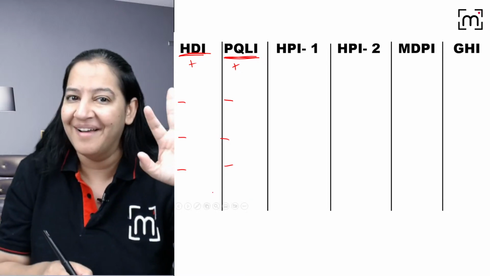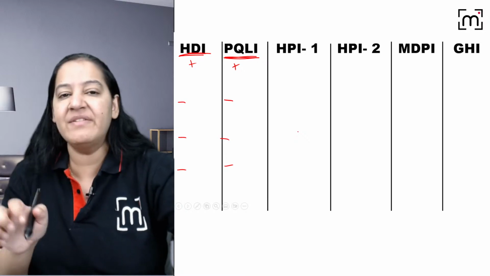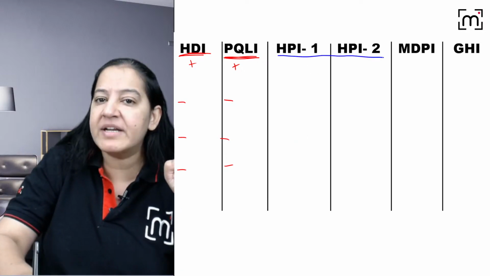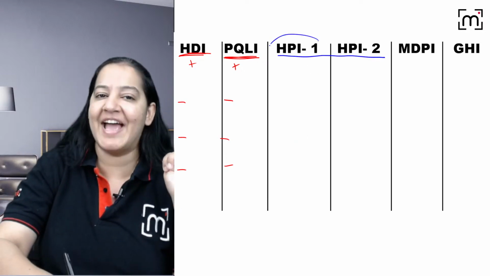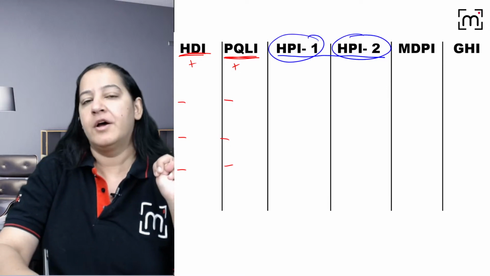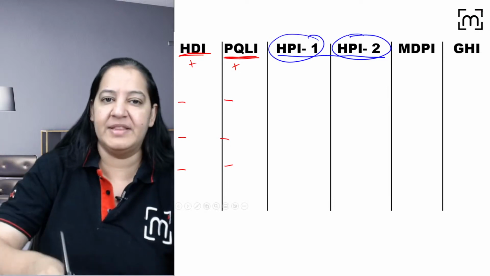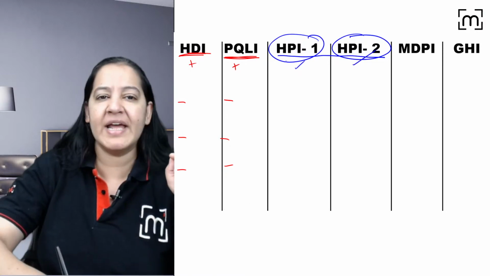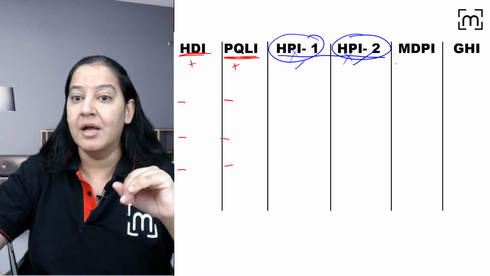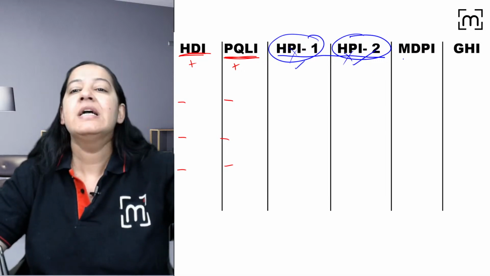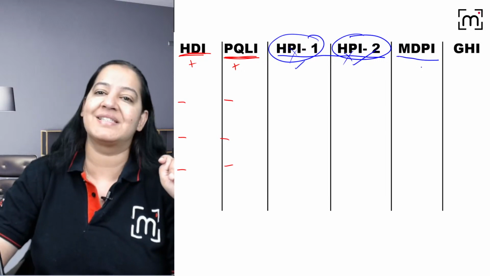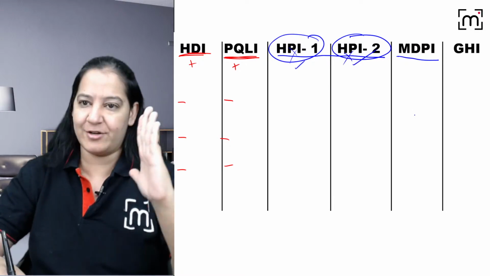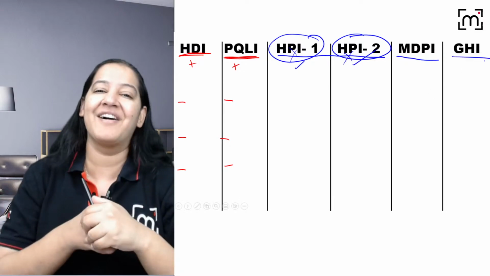You can compare it. Then the second, now in negative index, we have Human Poverty Index. It is divided into 2 portions, HPI 1 and HPI 2. Right. So I will tell you what is the difference between them. This is for developing country. This is for developed country. I will tell you. But nowadays, HPI is replaced by an international component, that is multi-dimensional poverty index, MDPI. I will tell you what is that also. And the last one is global hunger index.